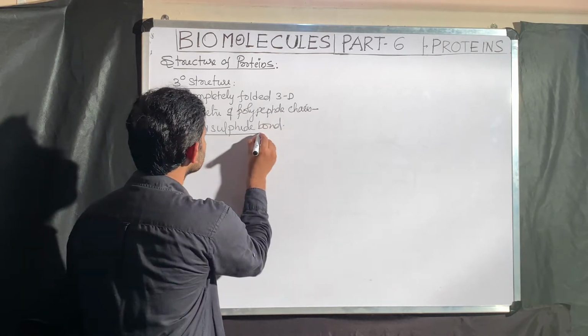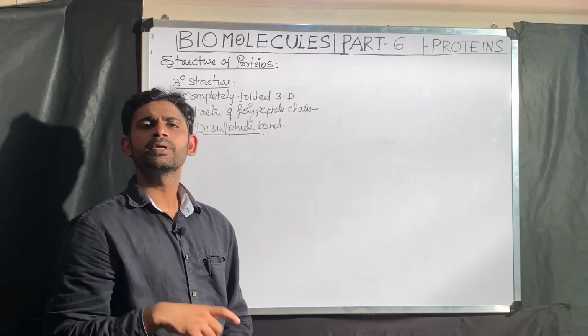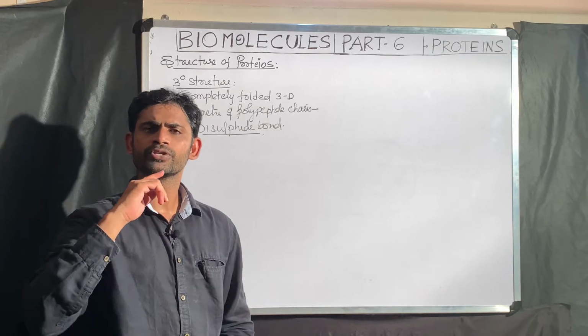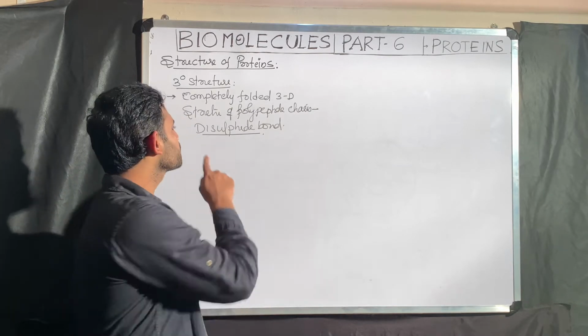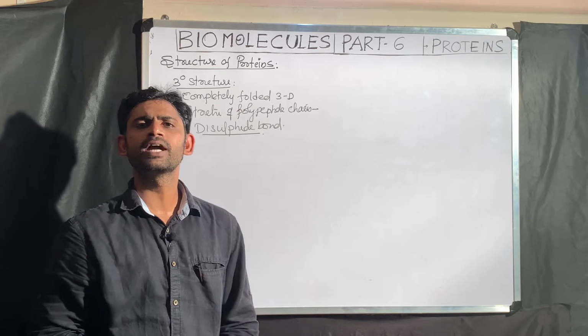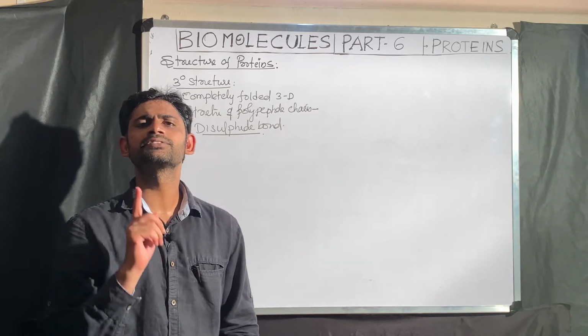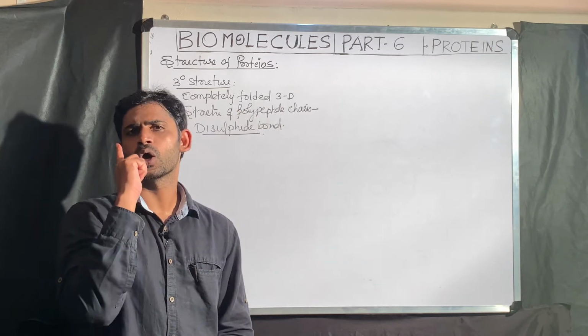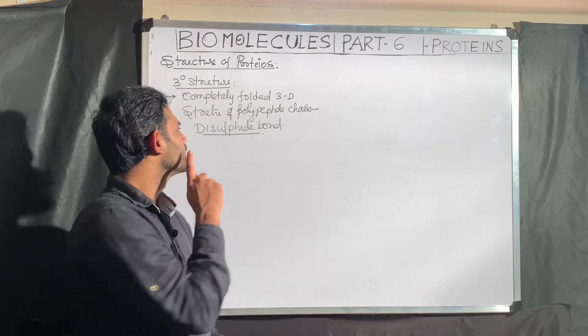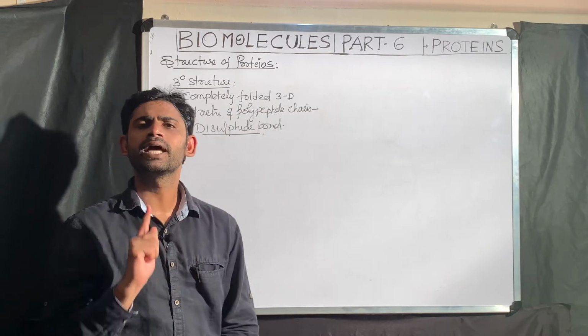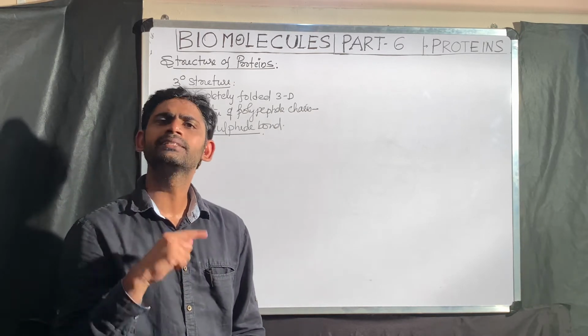Here, this point you should remember. Which amino acid is the only amino acid responsible for the formation of disulfide bonds? Immediately you have to say cysteine. Cysteine is the only amino acid responsible for the formation of disulfide bonds in proteins, that I will explain.